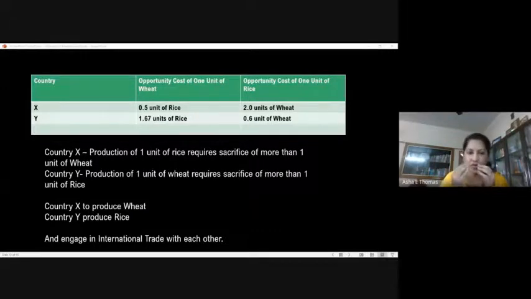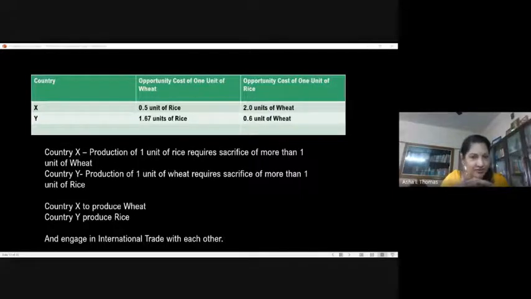Now let's say country X is Holland, and they go with the production of wheat, and Y, we talk from the perspective of Denmark, they go with the production of rice. Just an imaginary one, okay?